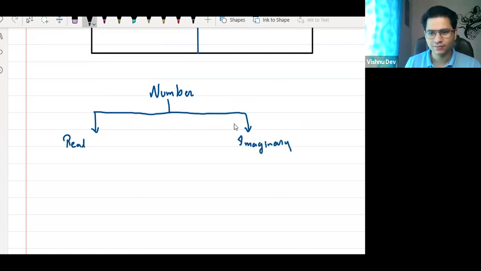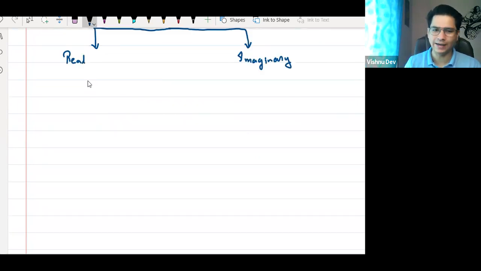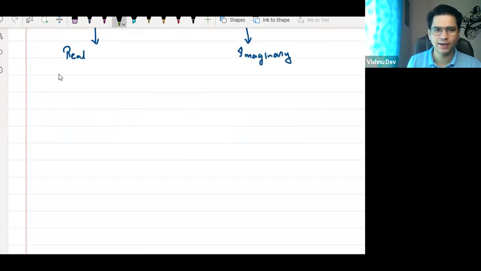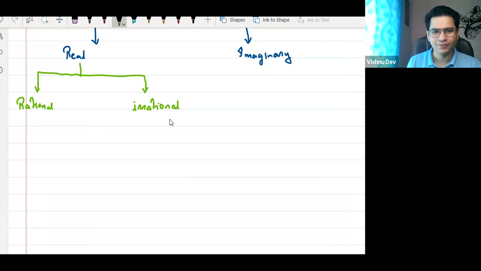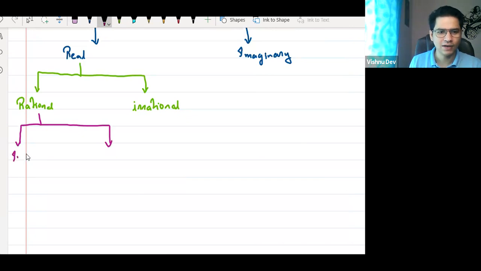About imaginary numbers we will study later. Now this real number is further divided into rational and irrational numbers. Rational, logical person; irrational, illogical person, right? Irrational, we will leave it. Then rational is also divided into integers and fractions. I'll write fraction over here and integer over there.